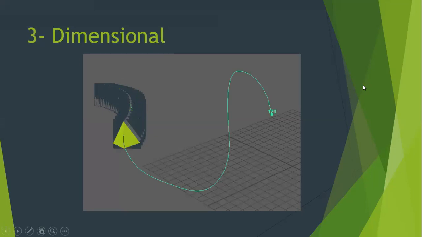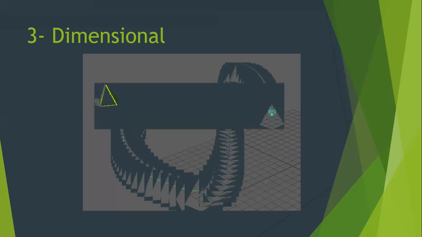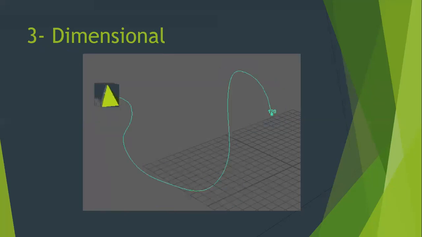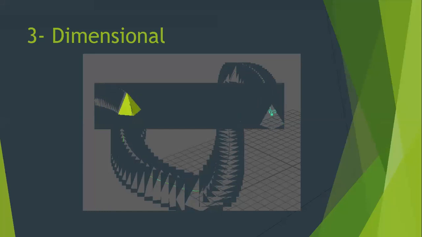And this is the example of motion in three dimensions. What happens in three dimensions, beta? You will find that the object is not only taking a turn, but is also changing its plane. The best example of motion in three dimensions is the flying of a butterfly. When the butterfly flies, you will find that it is not only changing its direction, but changing its plane as well. The same thing you will find in this case as well.